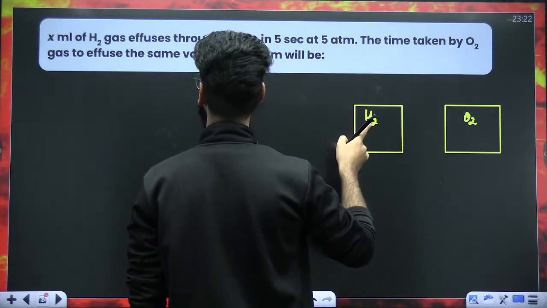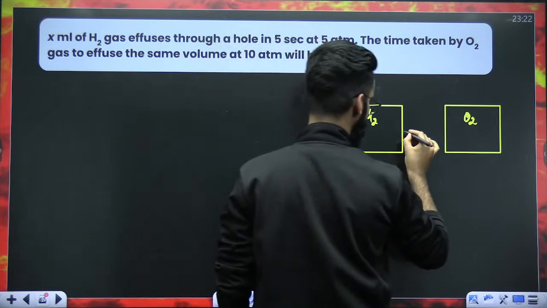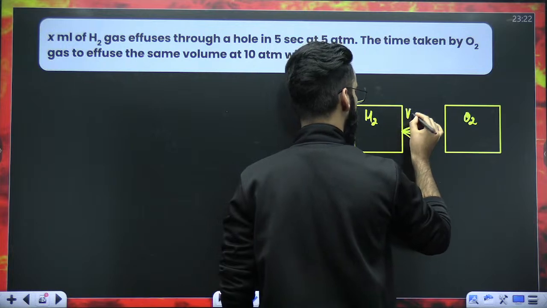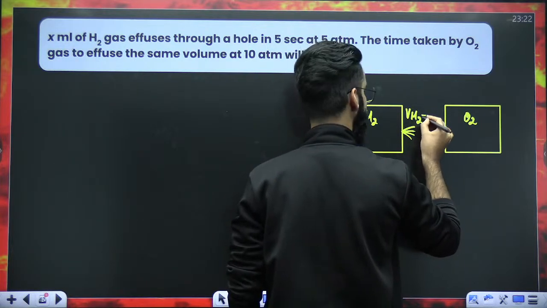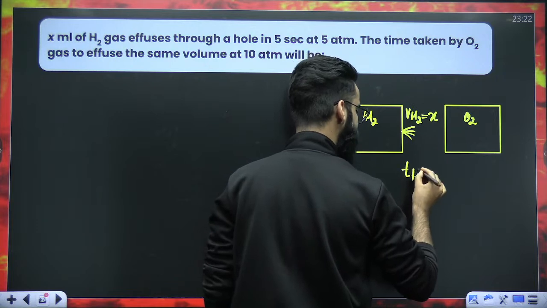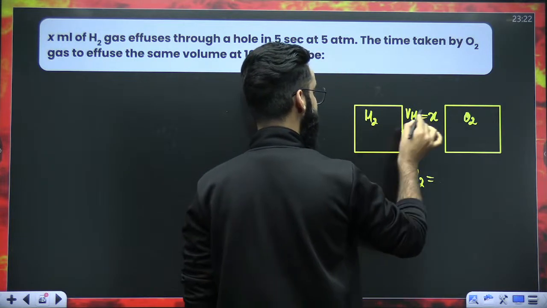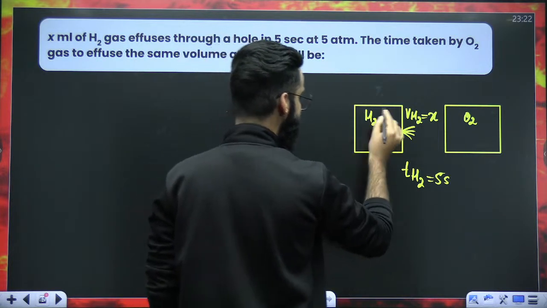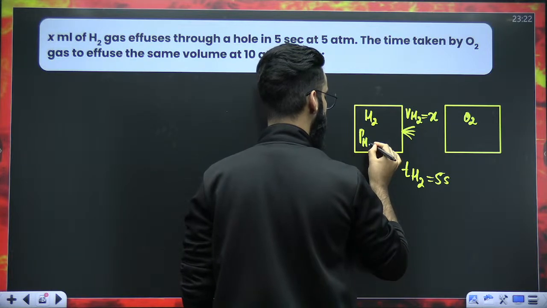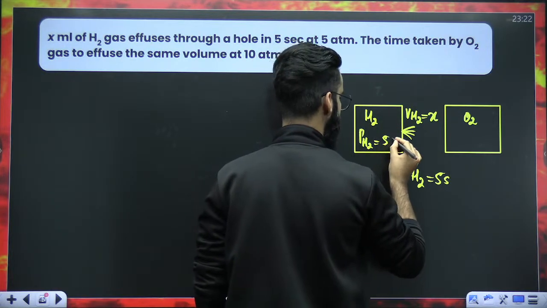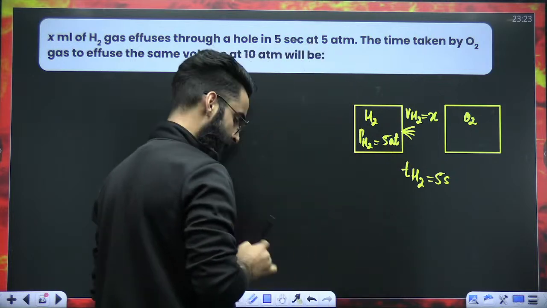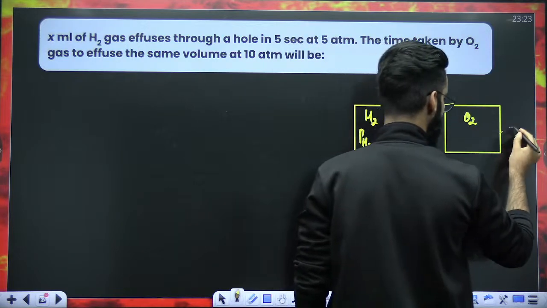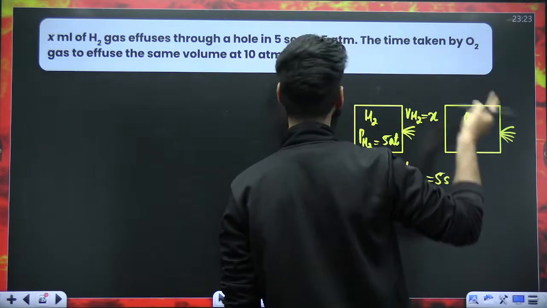Now, as far as the question is concerned, X ml of H2 gas effuses through a hole in 5 seconds. So volume of H2 which comes out of the container is X ml, right? And how much time does it take to effuse? Time taken by H2 gas to effuse X ml is given to me as 5 seconds. And this H2 gas, its pressure is also given to me. Pressure of the H2 gas right here is kept as 5 atm. Now people, what we need to calculate is the time taken by O2 gas.